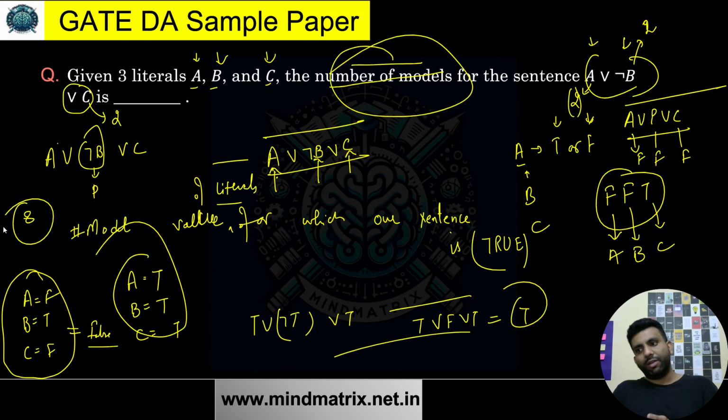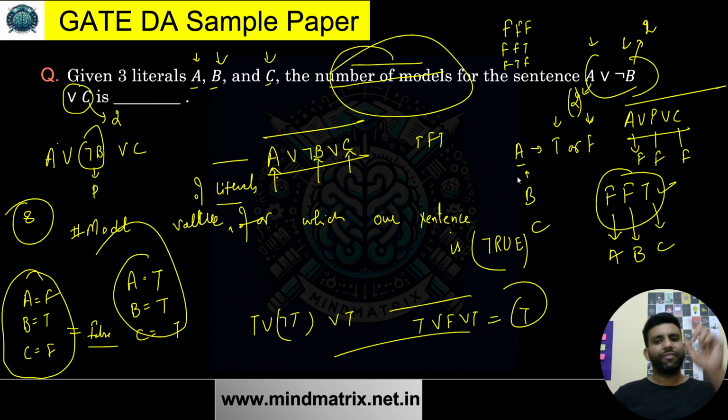That my A can be true or false, B can be true or false, C can be true or false. Like I just mentioned, this is one of those cases. Or it can be like T, F, T. If I remove this and start writing from the first case when all are false, then false, false, true, then false, true, false, and so on, we'll get a total of 8 inputs, and for each input I'll have some output. Out of those outputs, only one case will be false, and we have seen that it is this particular one.